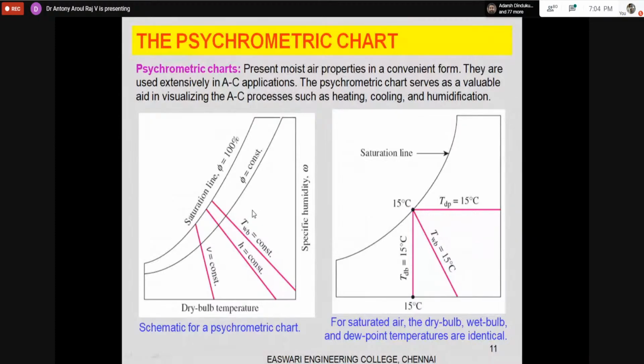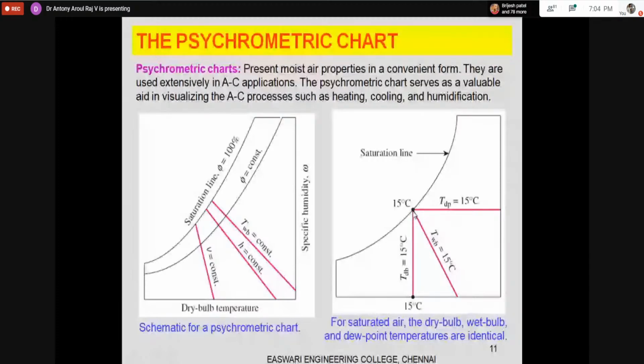These are the things I have told just now, and one point we have to know. That is at saturation. At saturation, we find that the dry bulb temperature, wet bulb temperature, and the dew point temperature are matching. It is known because dew point temperature is again the saturation temperature.